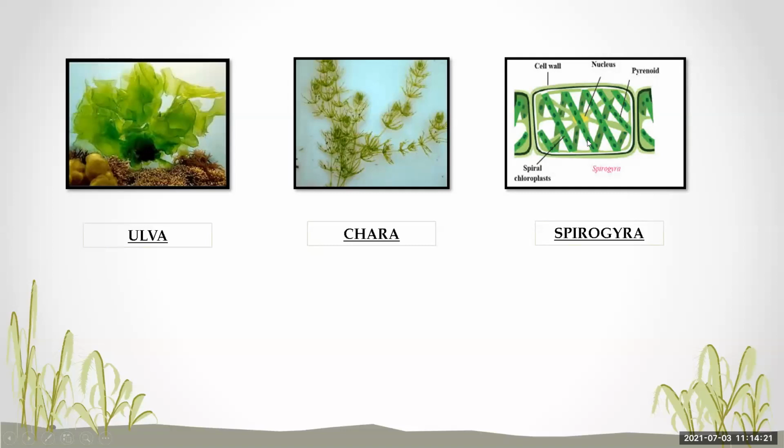They have the characteristic of plant cells, that cells have a cell wall. You can see here there is a cell wall. In animals there is no cell wall, but in plant cells the cell wall is present. You can see here the nucleus, and these are the pyrenoids. So these are a few examples of the division Thallophyta: Ulva, Chara, and Spirogyra.